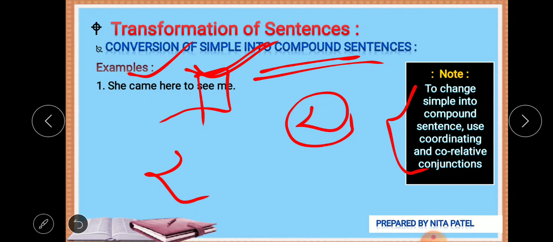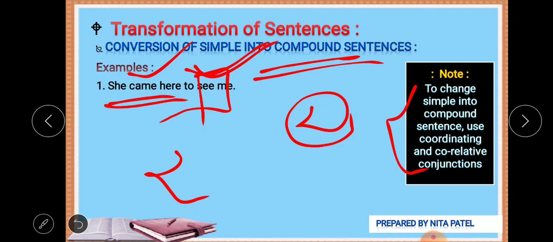You will definitely get the idea once you read the sentence. Two actions are being done here. She came, and she came to see me. We can say that she came here, that is our first sentence.